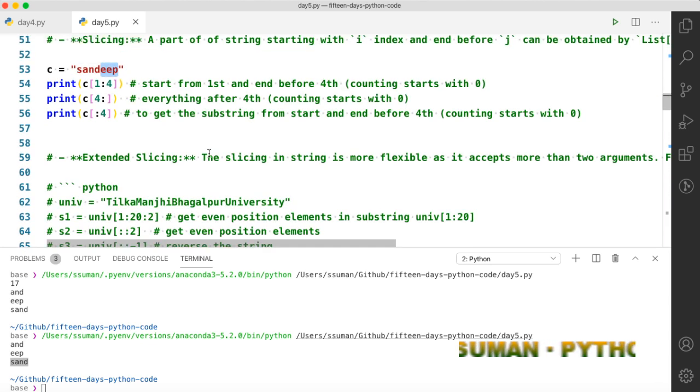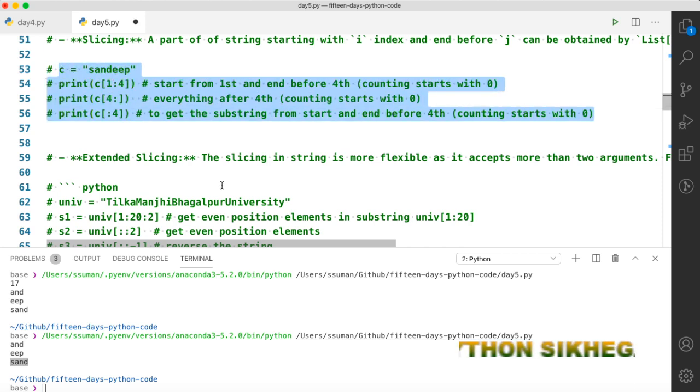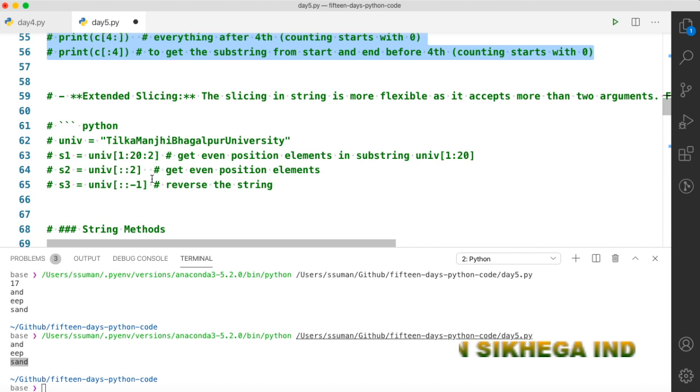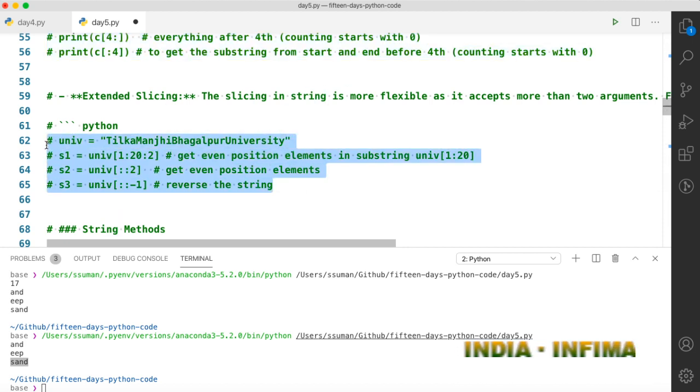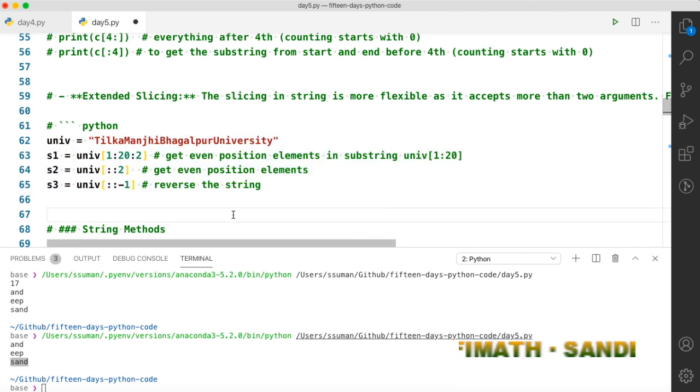Let's move to the next important thing. Slicing is more powerful in the case of strings. Slicing has more power and more choices in the case of strings. You can slice from negative. This will reverse the string. You don't have to use the reverse function here.